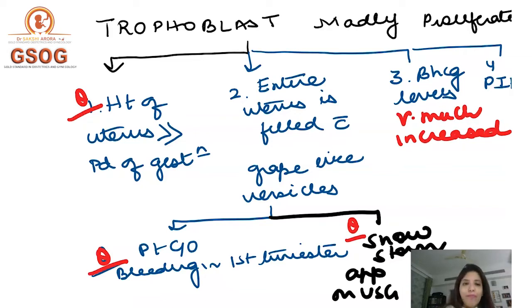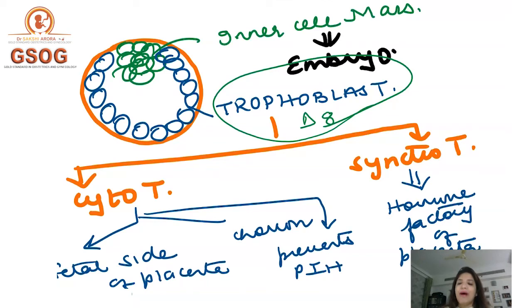Number three, now for number three, I want you to come back here. Here I told you that syncytiotrophoblast is the hormone factory of the placenta, right? And when I say that trophoblast proliferates, it means cytotrophoblast is also proliferating and syncytiotrophoblast is also proliferating.